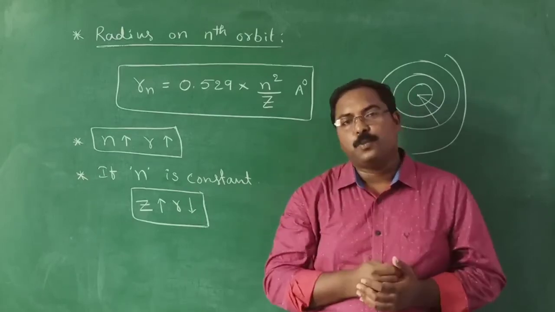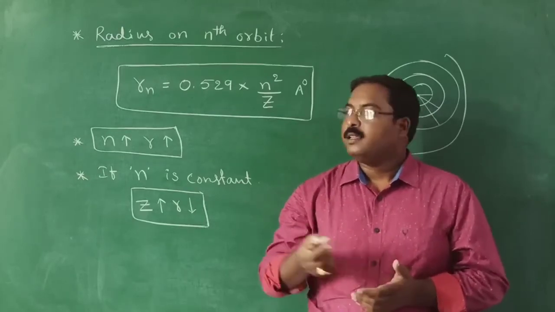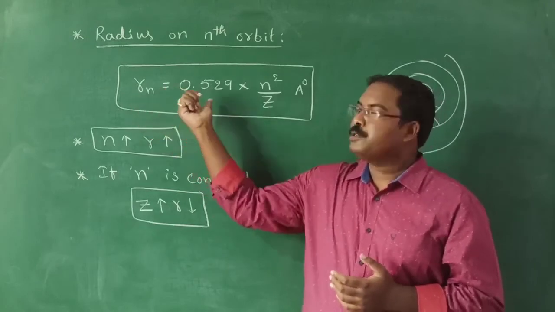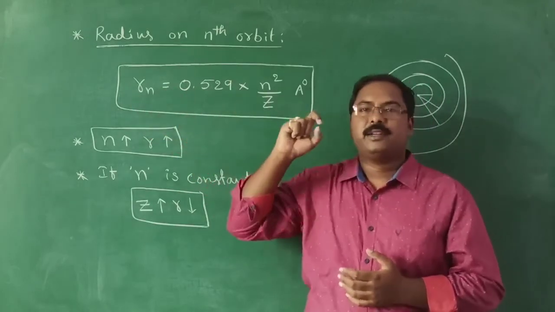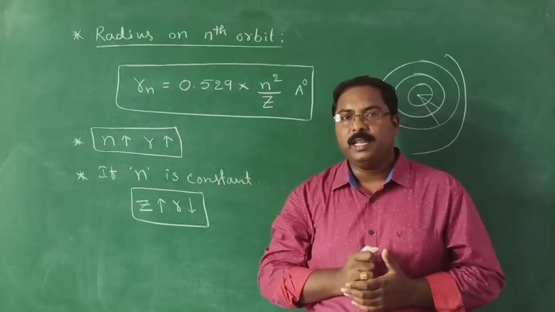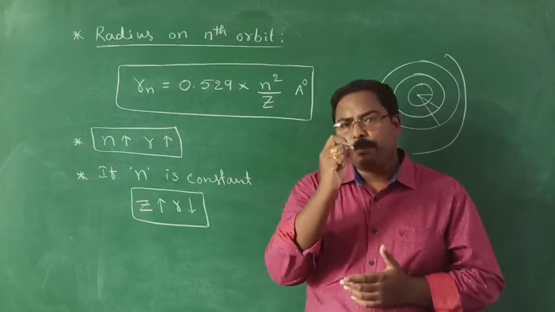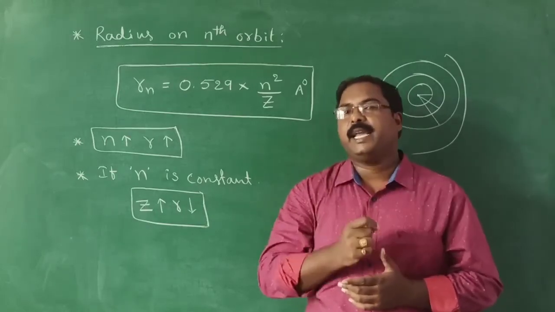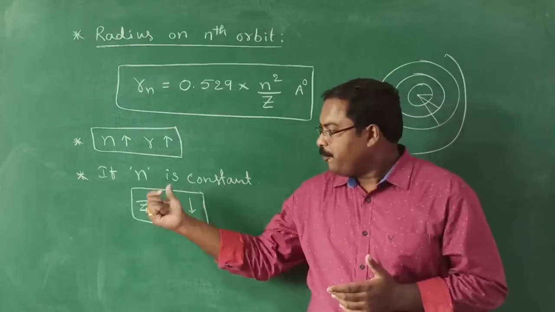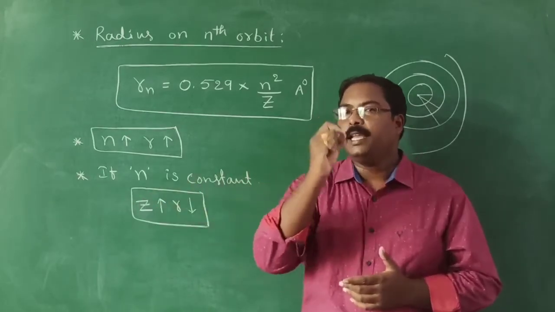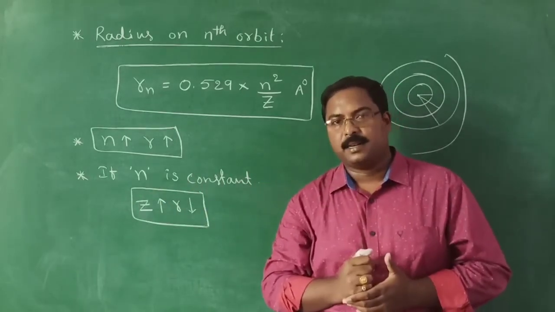If they ask whose radius is more, generally we substitute in the formula to get the exact value. But sometimes, mainly at NEET level or state-wide exam level, if you observe the options, we are able to guess the answer. How can we guess?